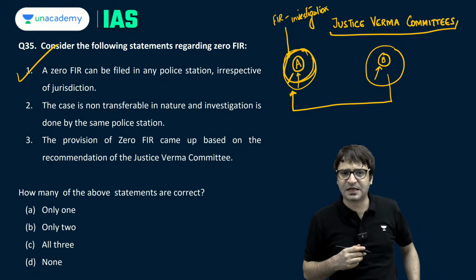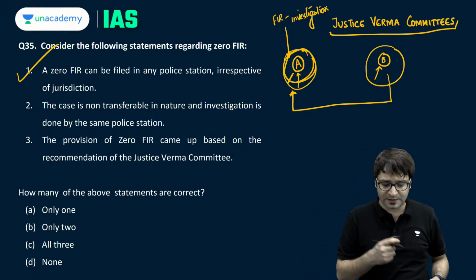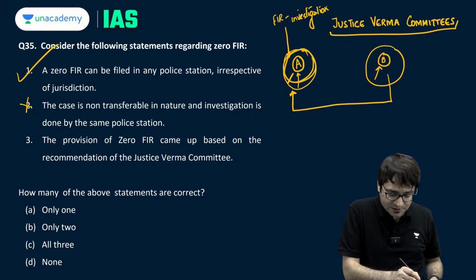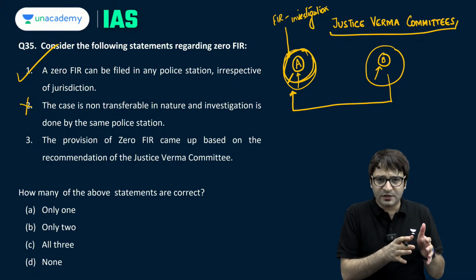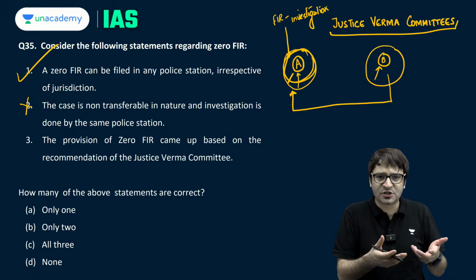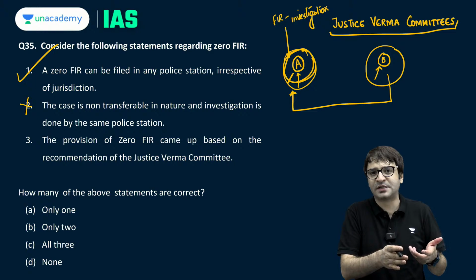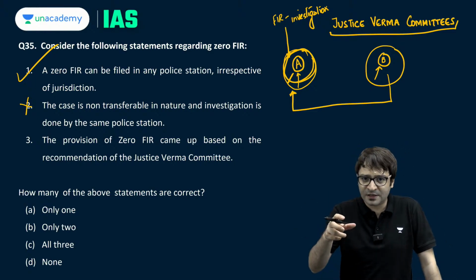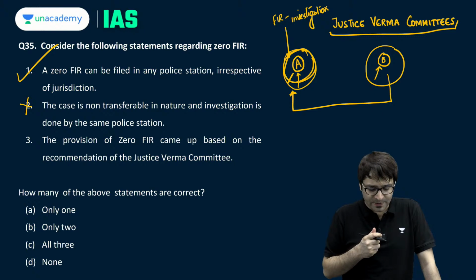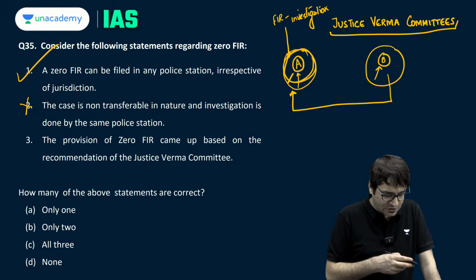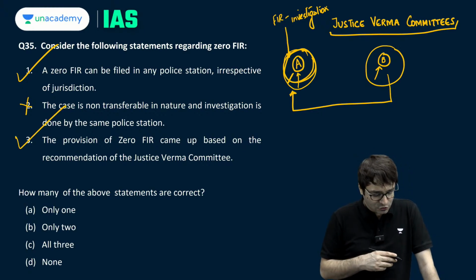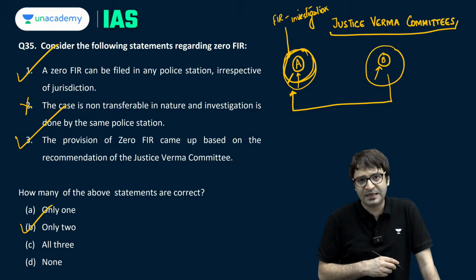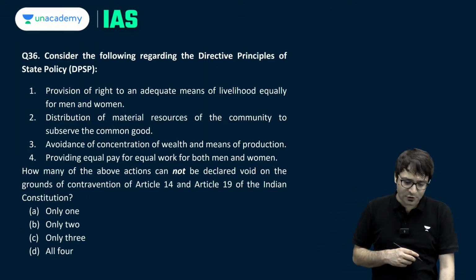This is something that we have discussed in one of the Conquer Prelims discussions as well. The case is not non-transferable because it is transferable. If one police station which does not have the jurisdiction has registered the zero FIR, it will now have to transfer this case to the police station under whose jurisdiction this crime was committed. The provision of zero FIR came up based on the recommendations of the Justice Verma Committee. This is something which is correct, which I have discussed. So only two statements are correct. B is the right answer. Let's look at another question.